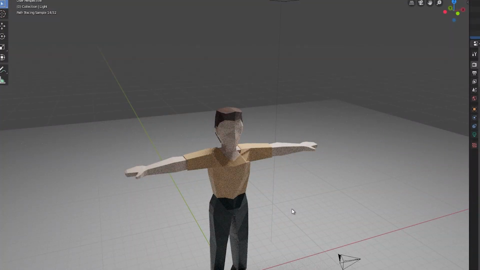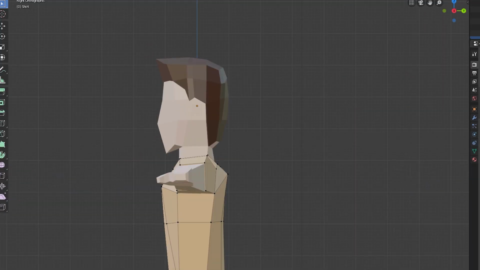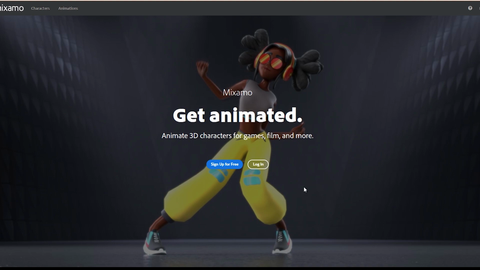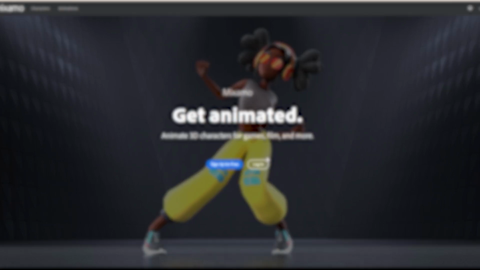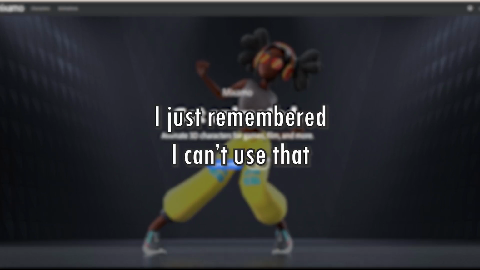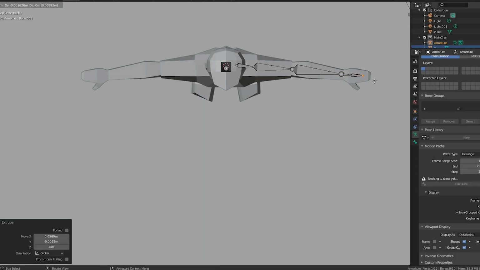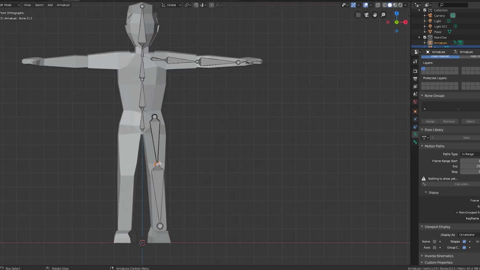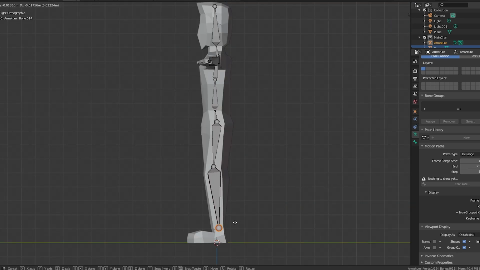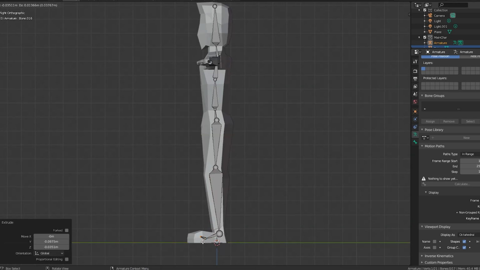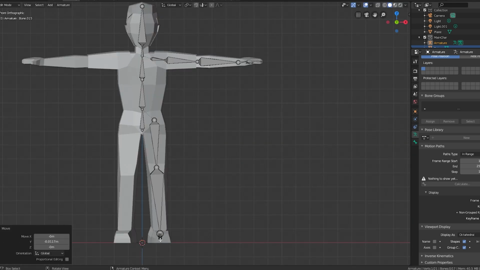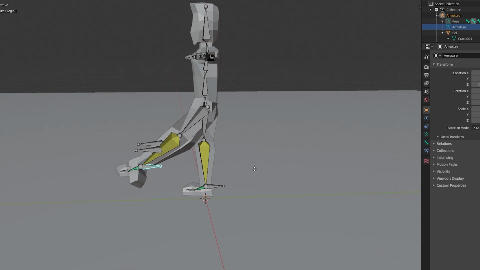For now, we have our base mesh ready and now we need some animations, so I'll go to Mixamo to grab... Oh, I just remembered I can't use that. Anyways, you can use Blender to make animations, so I made a rigging system for my character, and remember when I said I should not have added more stuff? Well, yeah.